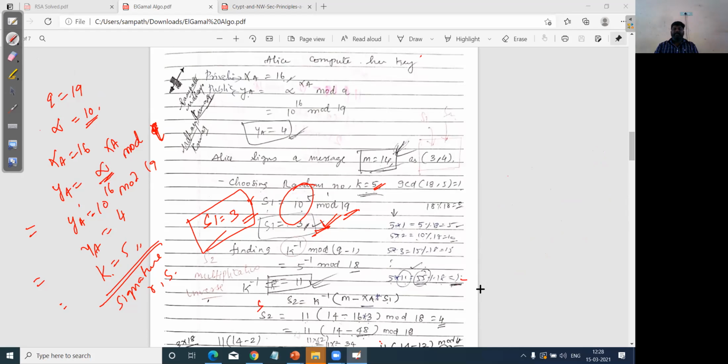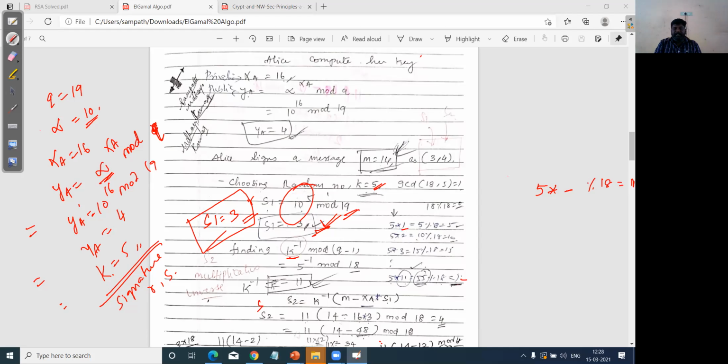In the formula you might have seen this word k inverse, and H of M minus XA multiplied by S1. Here is how this multiplicative inverse can be calculated: 5 multiplied by some value, mod 18, should give the remainder 1.